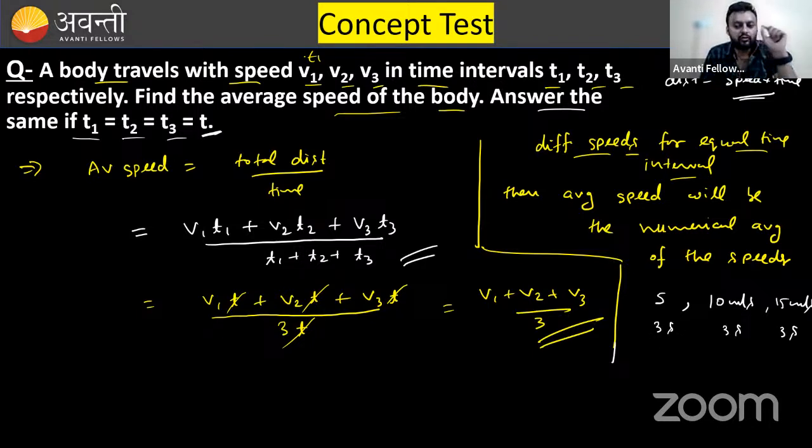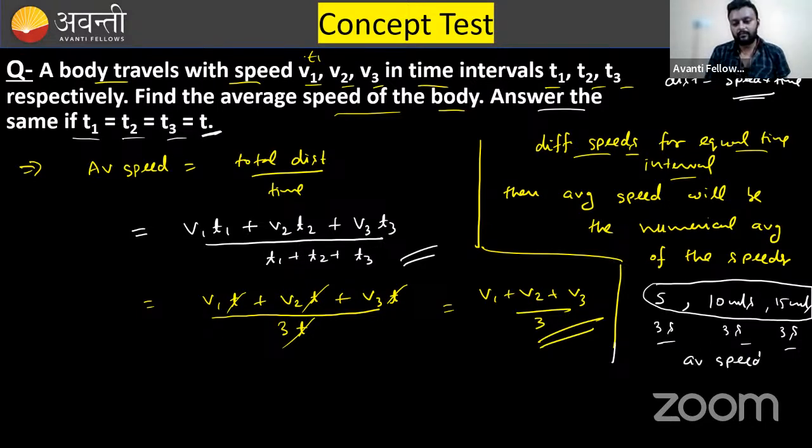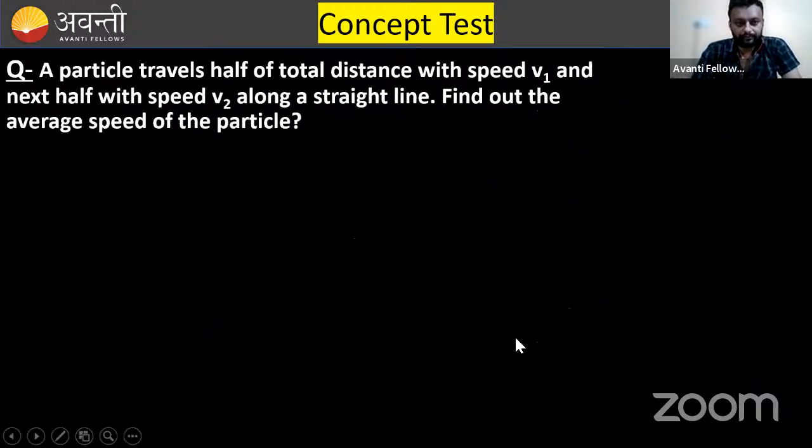So you don't need to solve total distance over total time because the time interval is the same. Then what you should do is just take the average of these speeds, and the average of these speeds will be... can anyone tell me what is the average speed? 10. Very good. Is it clear to you? Very good. Moving further, I think the concept is delivered. Moving further for the next question.